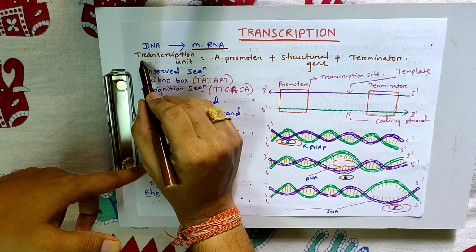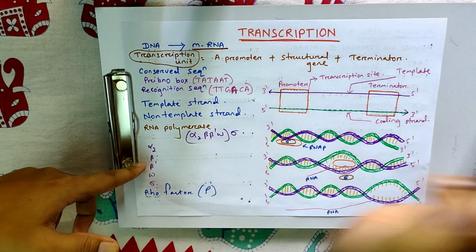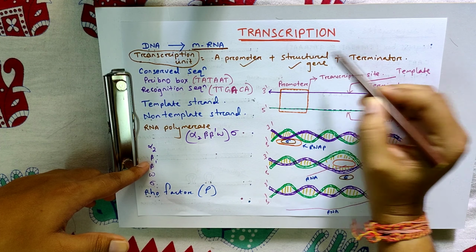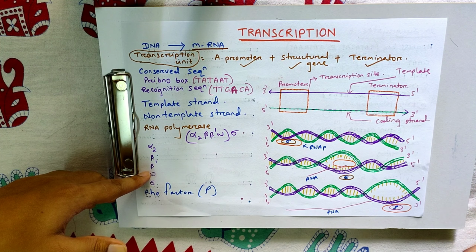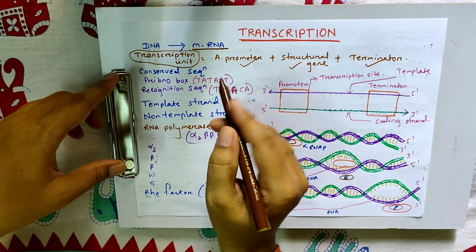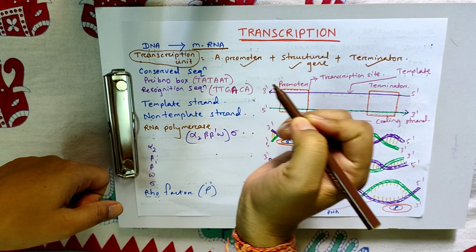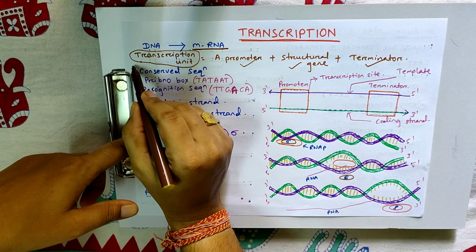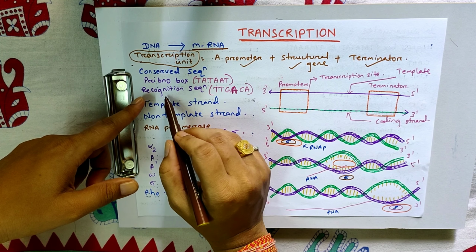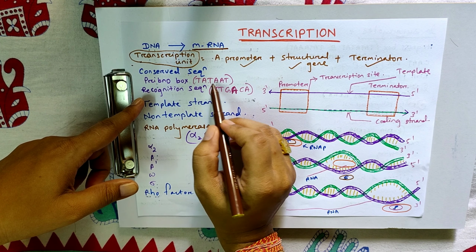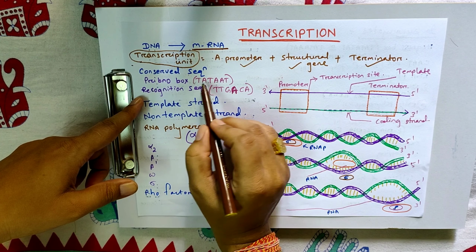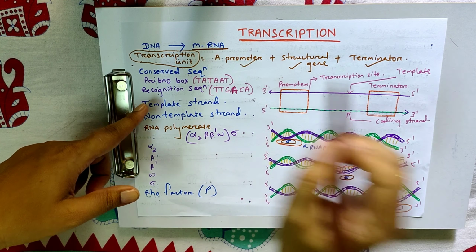A transcription unit consists of three major components: promoter, structural gene and terminator. In the promoter there are conserved sequences in both prokaryotes and eukaryotes. In prokaryotes the conserved sequences are the Pribnow box and the recognition sequence, TATAAT and TTGACA. This is the Pribnow box and this is the recognition sequence.